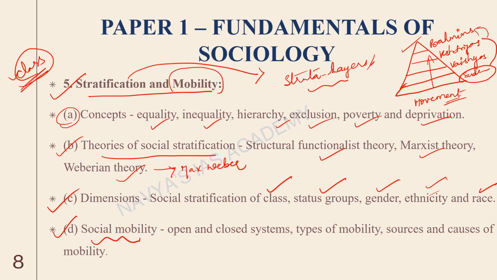So we will look at social mobility in the aspect of open and closed systems, the types of mobility that I was talking about, vertical, horizontal and all that, and sources and causes of mobility. So what could drive people to move from one strata to another strata? All of that we will see, and this is one of the biggest chapters as well. Mostly at least 3 questions are asked from this chapter.